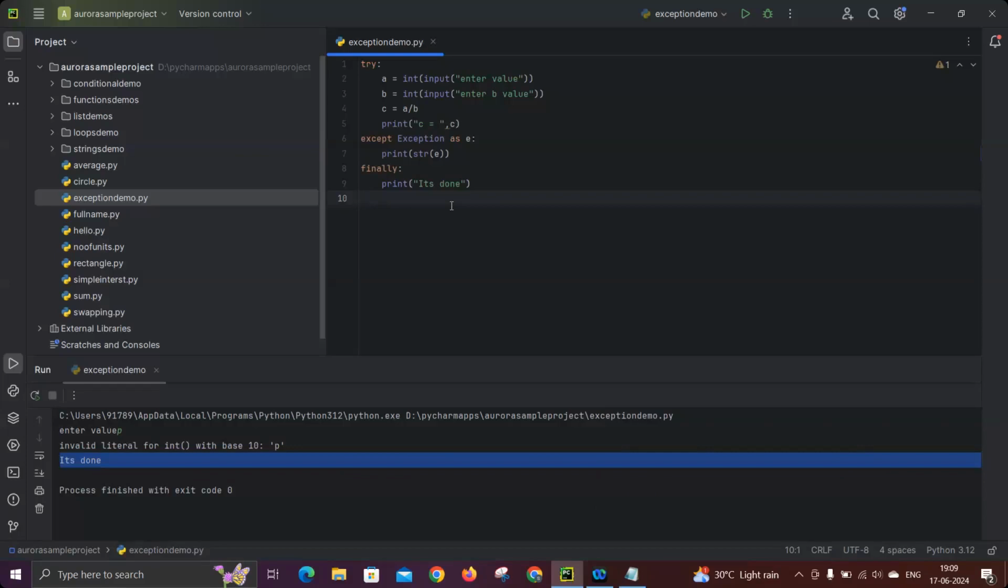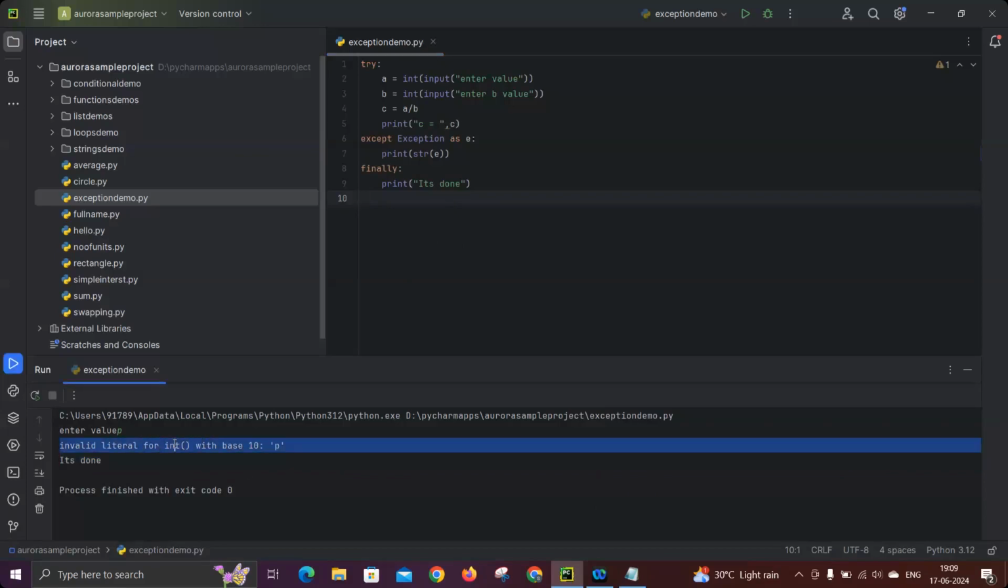Okay, clear. So now I'm extending the same program. See here, inbuilt messages are coming, like the system-given message. I don't want it like that. I want to give my own messages.